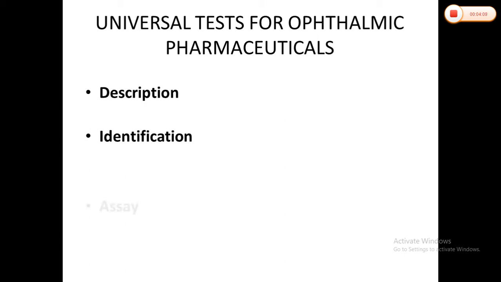Then the assay is also there, which determines the strength or the content of the API in our formulations. We call it the content test. As we know, there are specific monographs for each and every API. Depending upon that monograph, we perform the assay test, and then the impurities test.